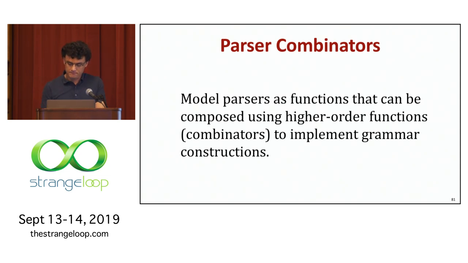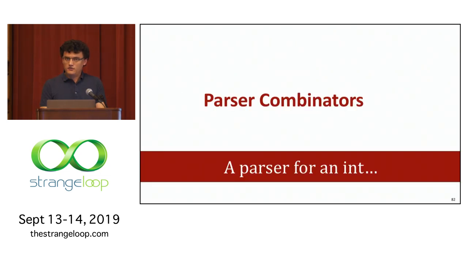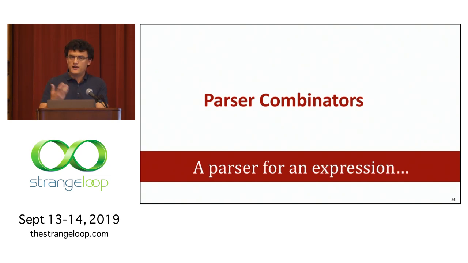It's a parser modeled as a function that can be composed using other higher order functions to implement your grammar. So parser combinators are interesting because we can implement a function that serves as a parser for an int, so given some input, produces an int. A parser that, given some input, produces a string. We can combine these parser combinators and produce a parser that parses an expression.